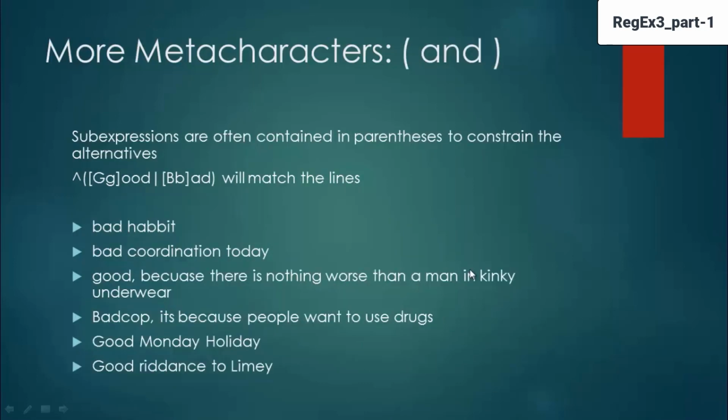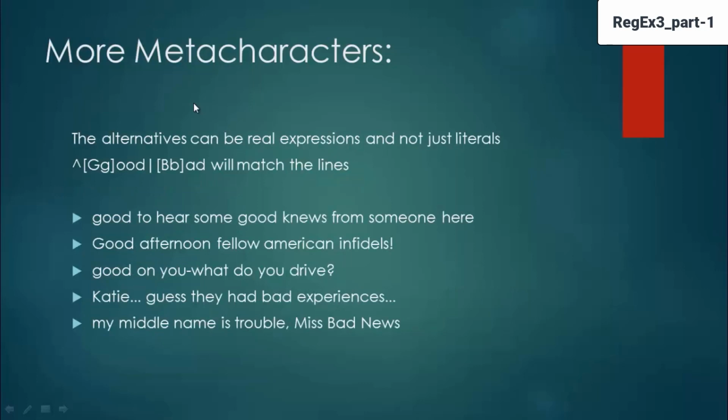Till now we have used OR. Next we can start using AND. So sub expressions are often contained in parentheses to constrain the alternatives. In the previous example, we saw the exponential symbol followed by good and followed by OR.